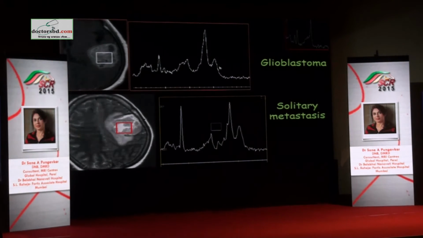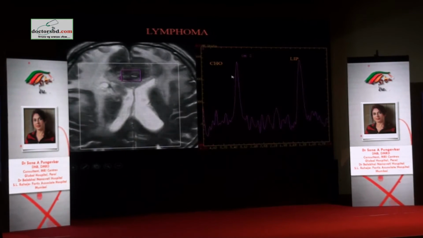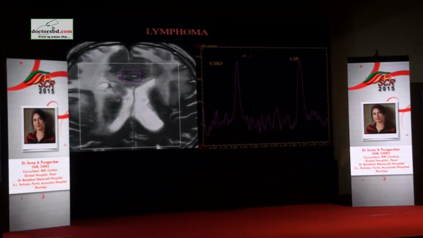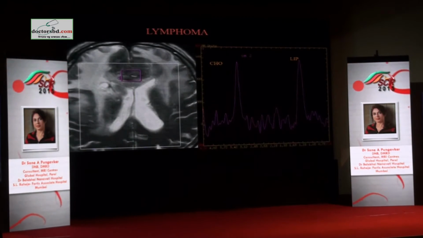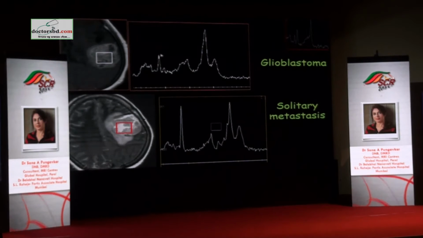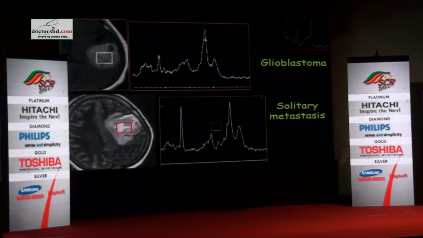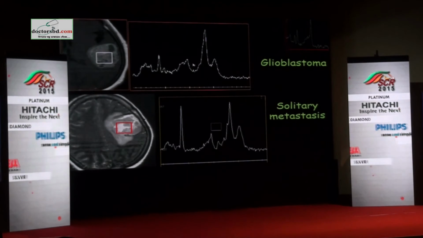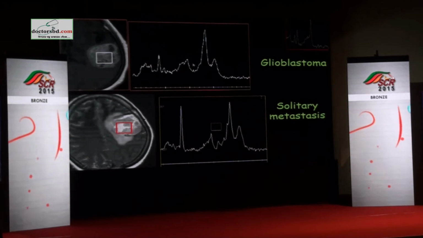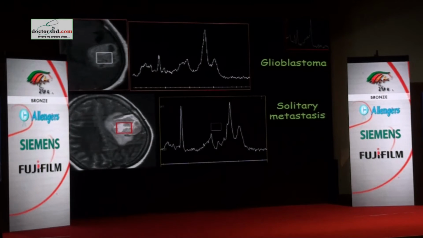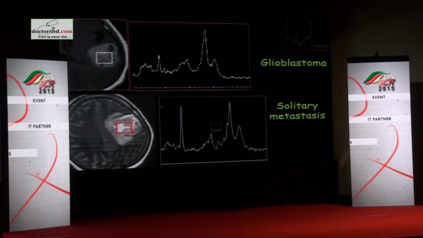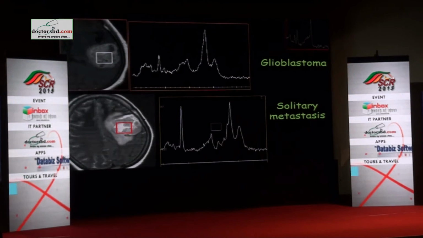The lipid lactate content increases because lipid lactate is now formed because of anaerobic metabolism as well as because of cell death and necrosis. And choline level is high. Sometimes you get a scaling artifact. Lipid lactate is so tall that you do not see the other metabolite peaks. But that doesn't mean that choline is absent. So if you have a very highly necrotic lesion which has a thin wall, you may not see enough choline.